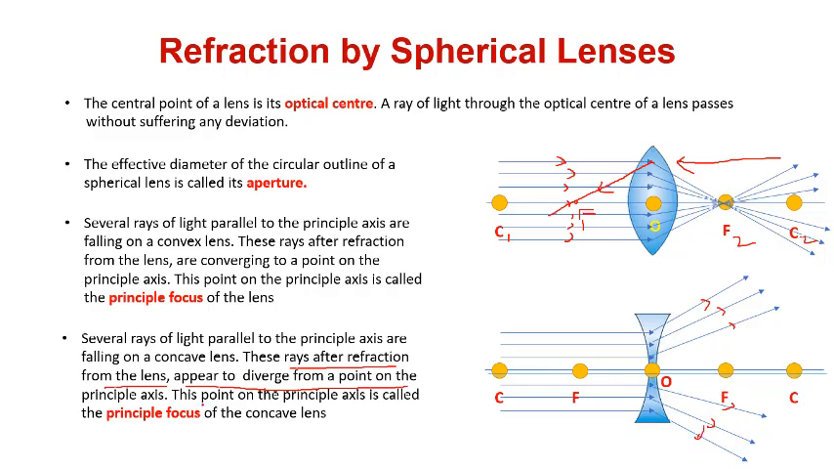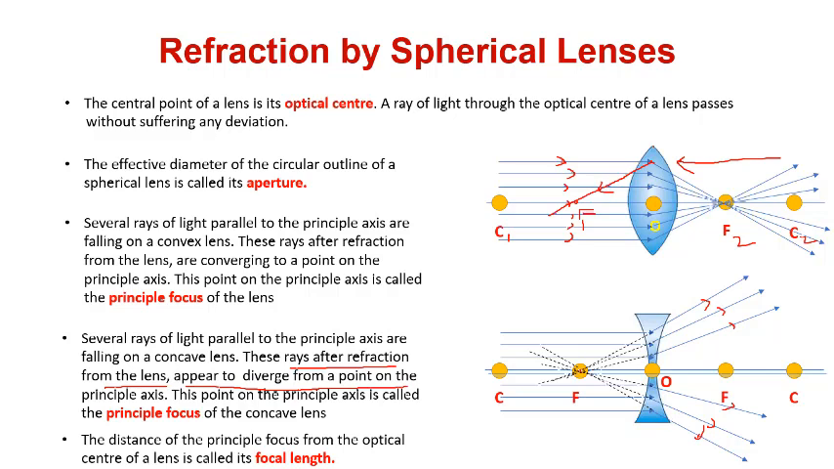And as if this appears from a particular point on the principal axis, which is known as the principal focus. The distance of the principal focus from the optical center of a lens is called the focal length. Now what is focal length? You already know, the distance from the optical center. So the distance from here to here is known as the focal length. Similarly, the distance from here to here is known as the focal length.